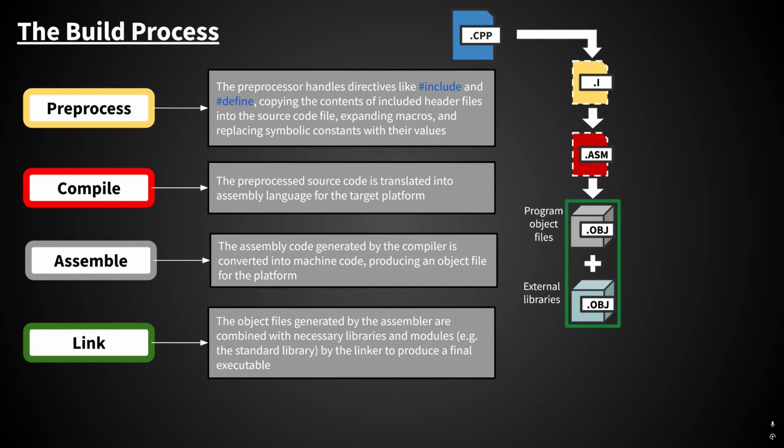So the linker gathers all the object files generated from your program, and then it reaches out into your file system to gather any external object files that are needed by your program. A good example of an external object file would be the C and C++ standard library object files. You don't write them every time you write a program, so they must come from somewhere. They come from your file system on your machine, and the linker is responsible for gathering the objects needed from them for your program.